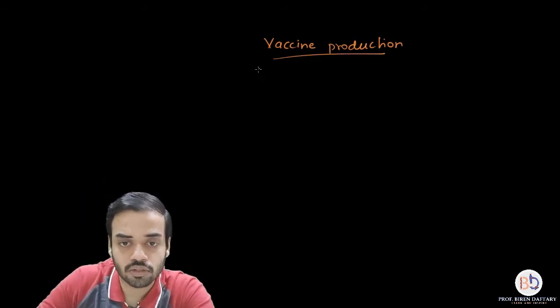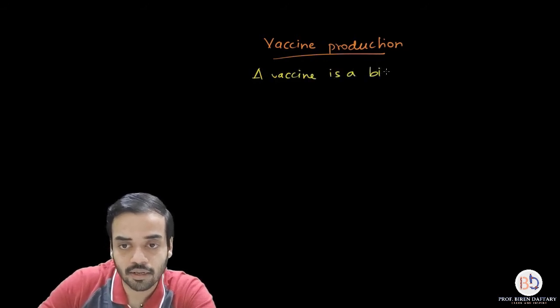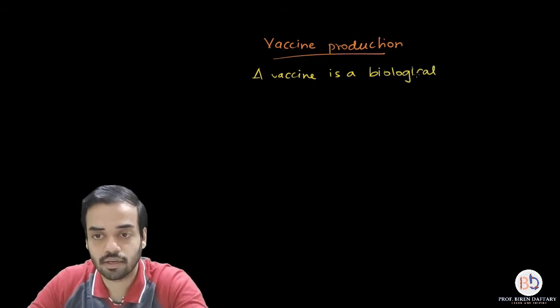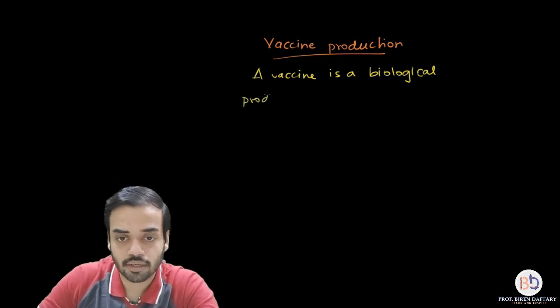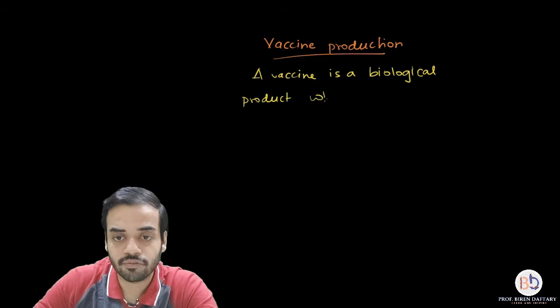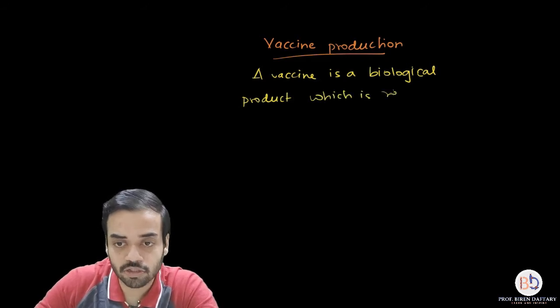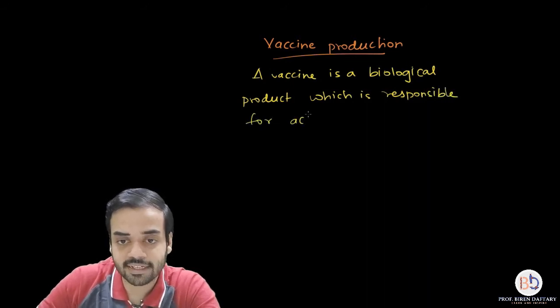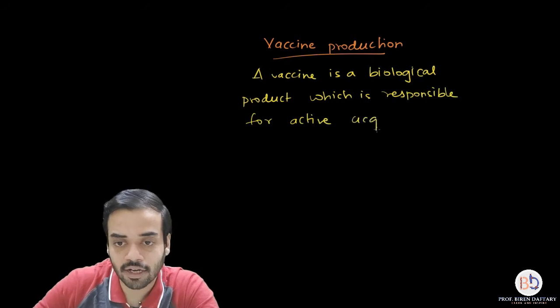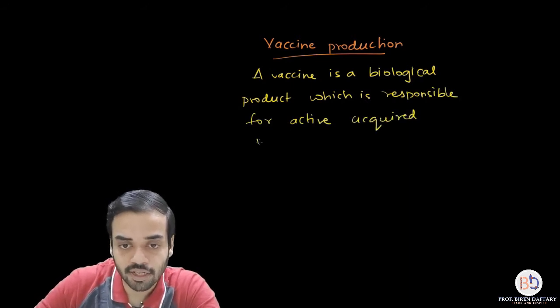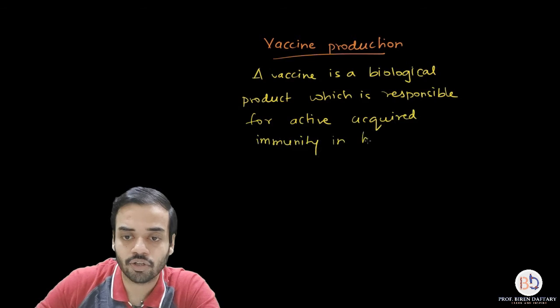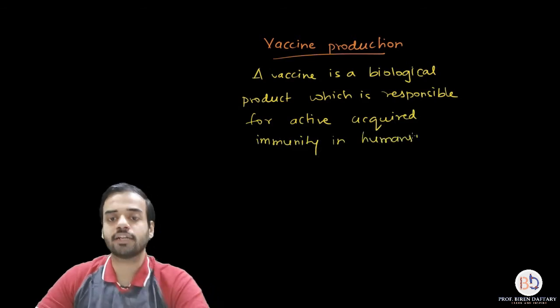A vaccine is a biological product which is responsible for active acquired immunity in human beings.